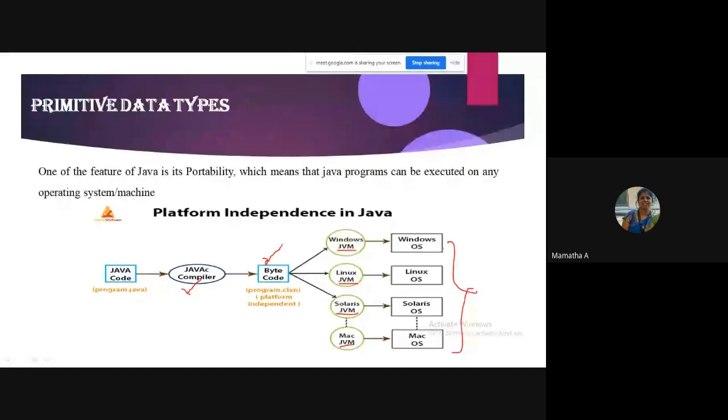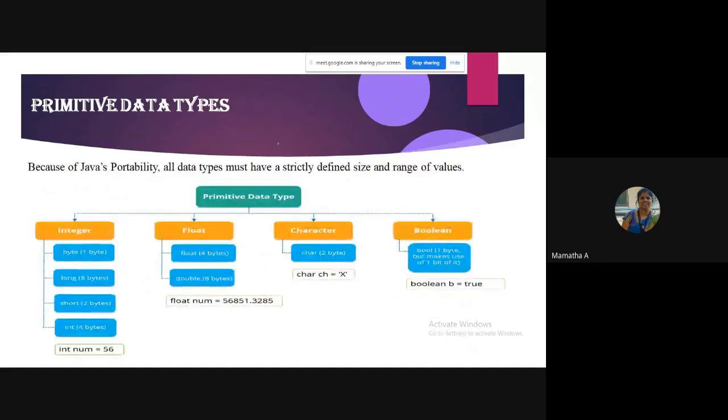Okay, so I want Java, since the Java program is a portable one, you cannot have the data types have different sizes depending on the machine. That's not possible. In some programming languages, for example in C, the data type sizes are dependent on the machine. If it is 16-bit, it varies. 32-bit, it varies. 64-bit, it varies.